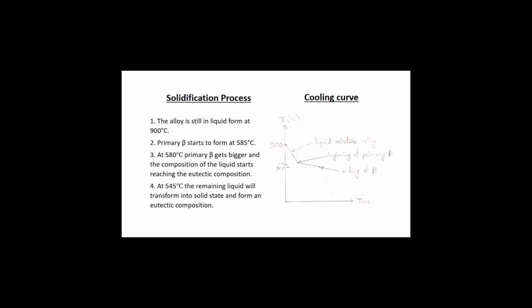For the solidification process, the alloy will still be in the liquid form at 900 degrees Celsius. The primary beta will start to form at 585 degrees Celsius. And at 580 degrees Celsius, primary beta will get bigger and the composition of the liquid will start to reach the eutectic composition. Gradually, and finally at 545 degrees Celsius, the remaining liquid will transform into a solid state and form a eutectic composition. And it has been shown clearly in the cooling curve.